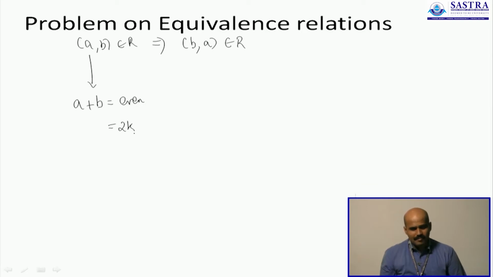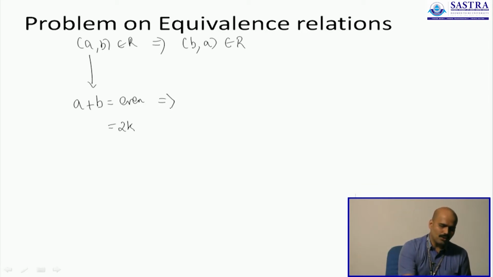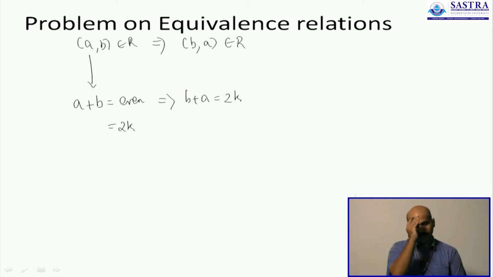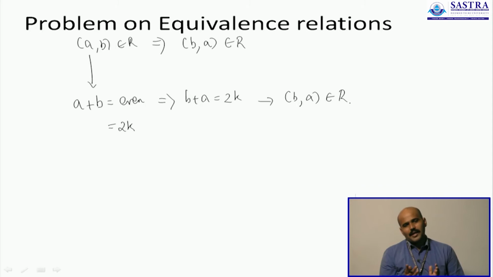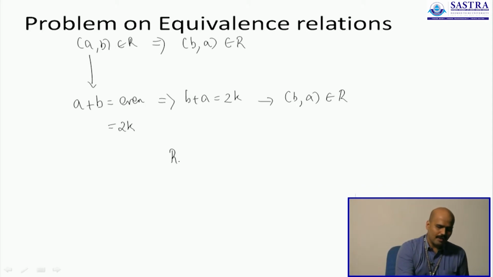If A plus B is an even number, then you also know that B plus A is also the same thing, because addition is commutative. The order in which you add two numbers is not going to affect the answer. So, if A plus B is even, then so is B plus A. Therefore, the ordered pair B comma A will be part of the relation. So, you have assumed that AB is part of the relation and you have shown that BA is part of the relation. Therefore, R is also symmetric.